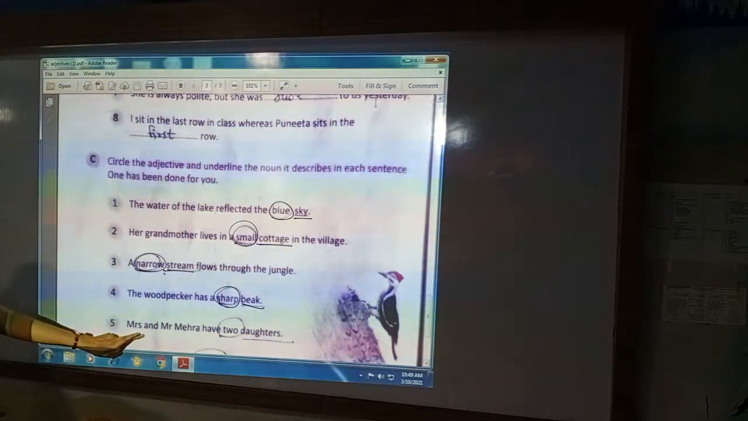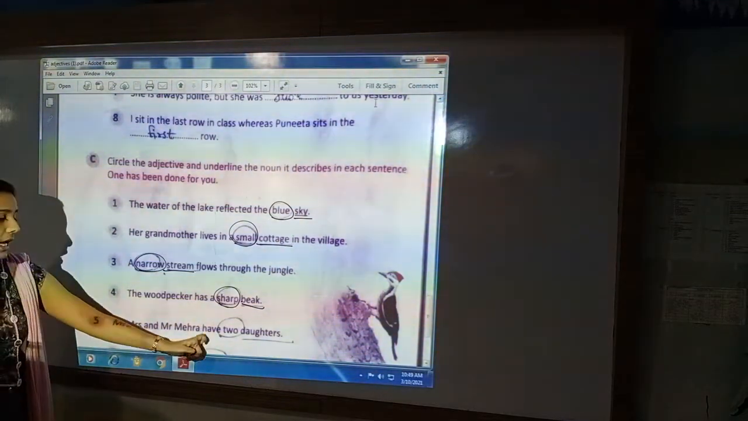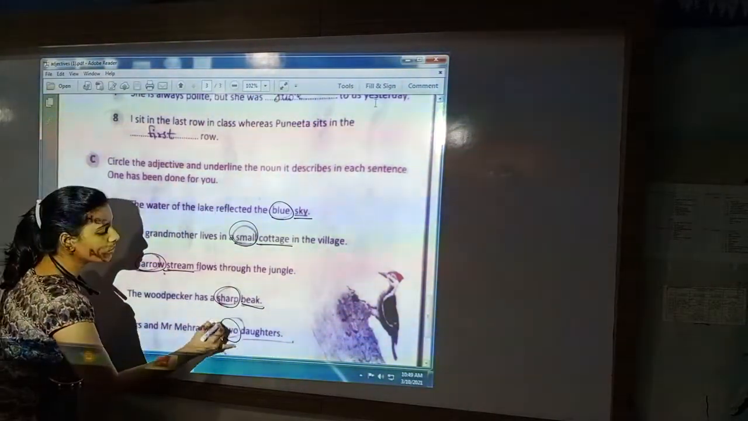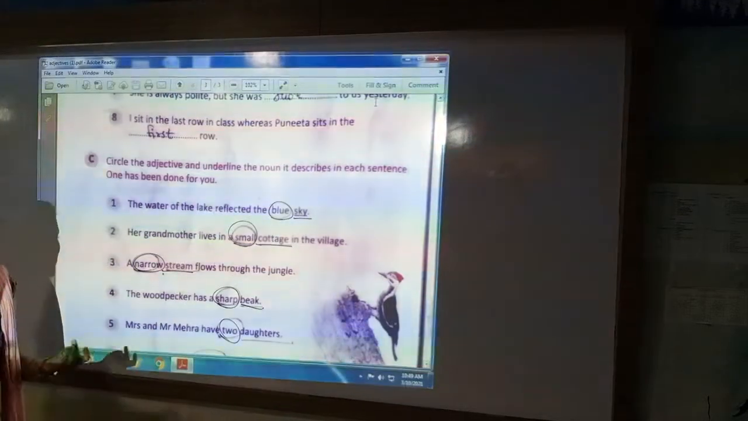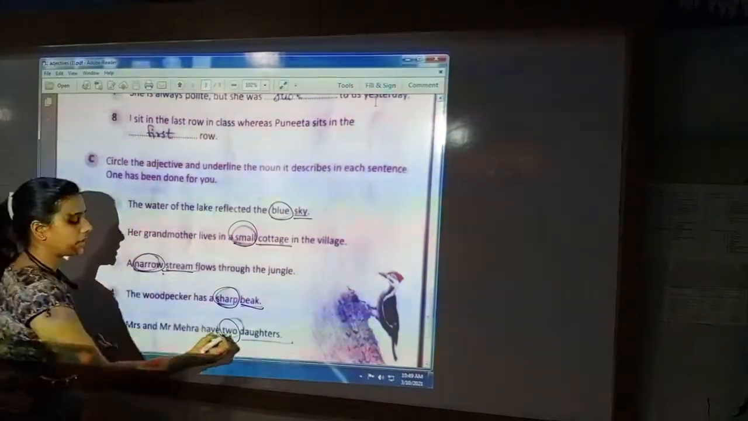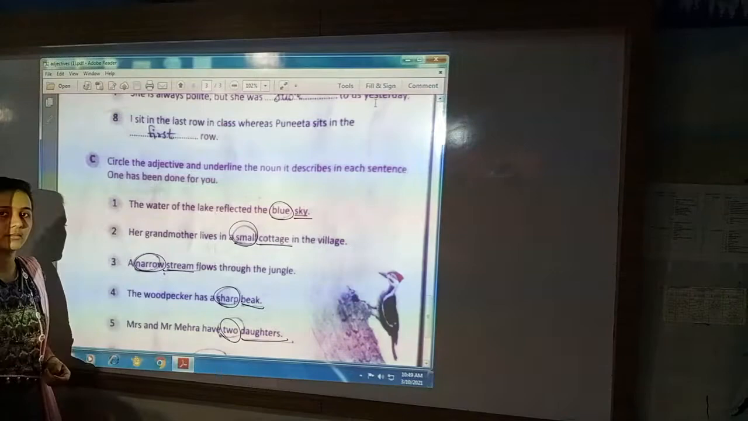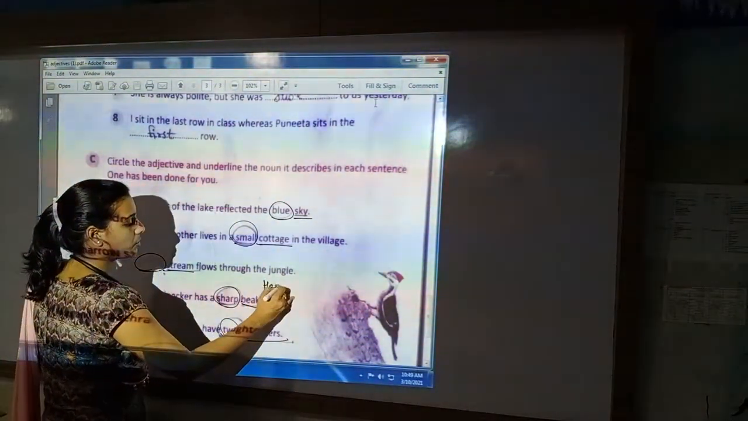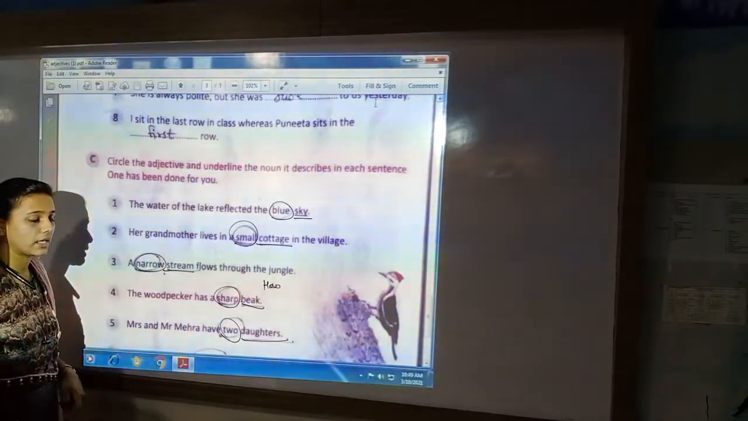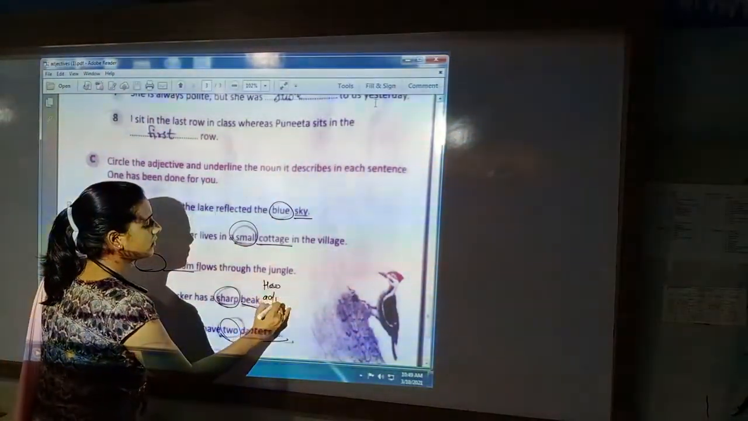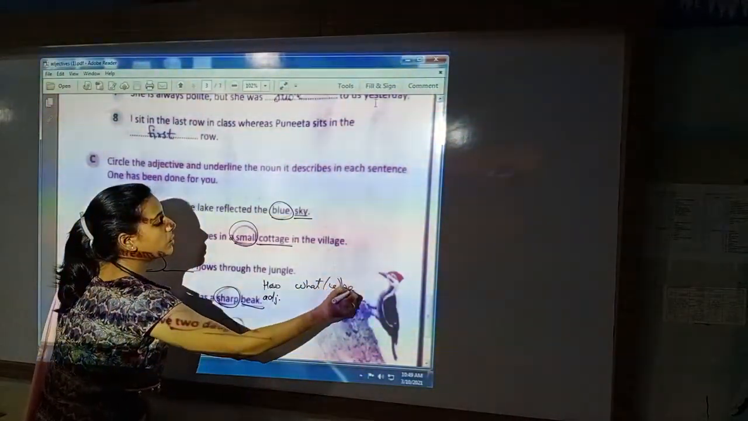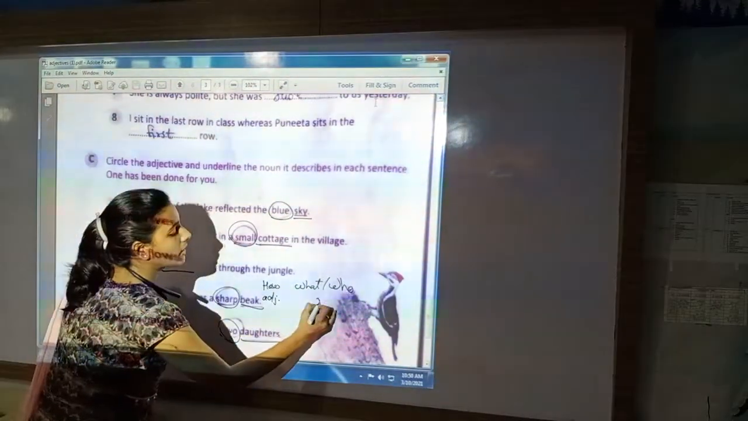Mr. and Mrs. Mehra have two daughters. How many daughters? Two. This is our adjective. What are two? Daughters. That is our noun. Clear? When you ask how much or how many, that answer will be your adjective. And when you ask what or who, that answer will be your noun.